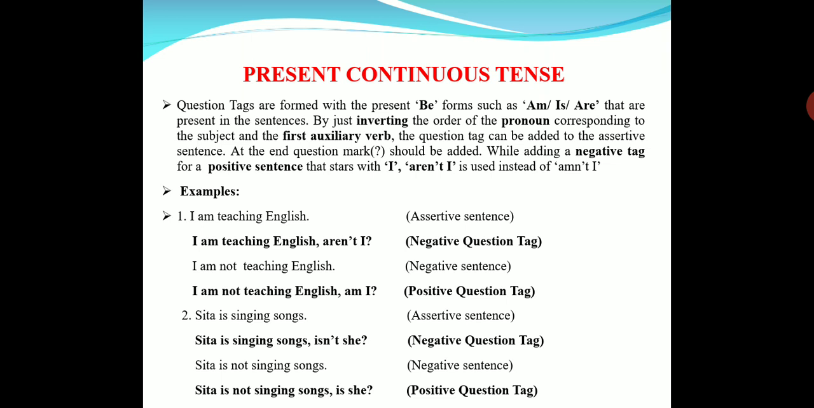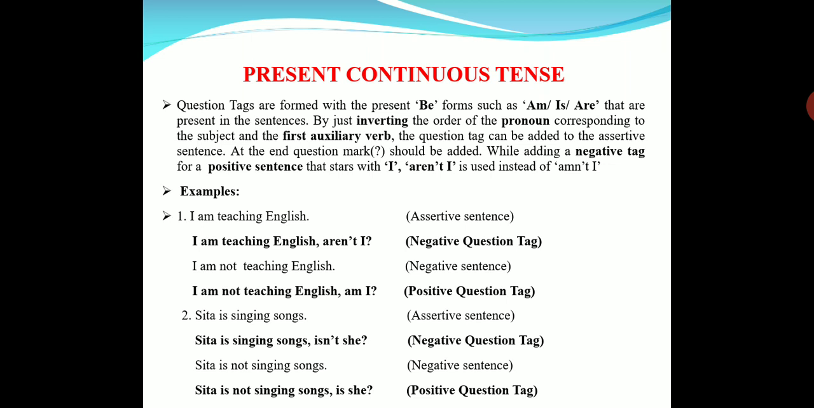Next, let us see another example. Sita is singing songs. What is the tag here? It is a positive sentence, so we have to use a negative tag. Isn't she? Carefully observe the sentence. Is, Sita is there, no? Is we are writing first. It is positive, so we are writing not. And afterwards, for Sita, what is the pronoun? She we are writing. We are inverting the pronoun and the first auxiliary verb. Isn't she? Sita is singing songs, isn't she?